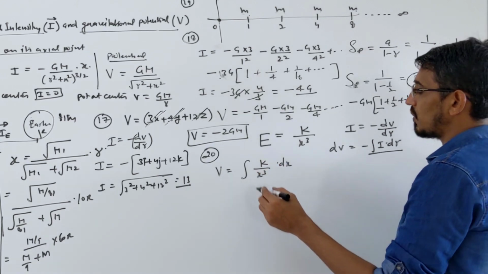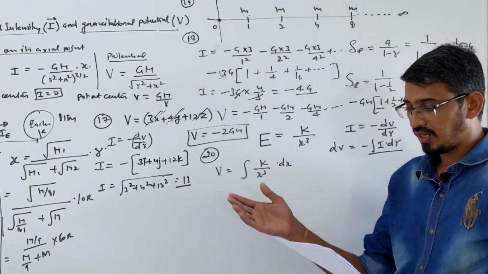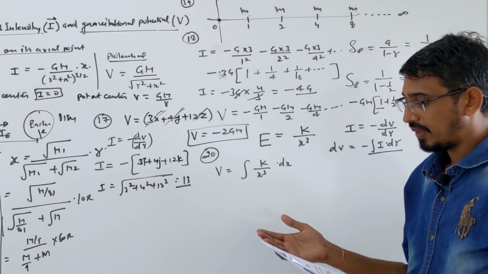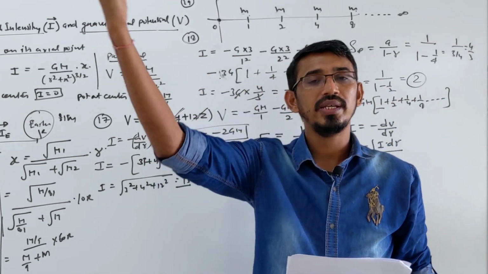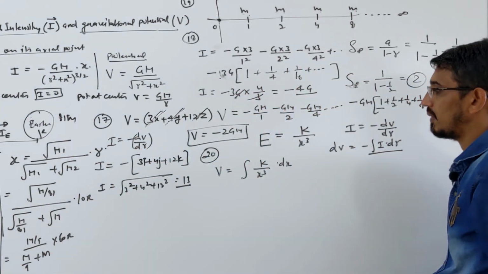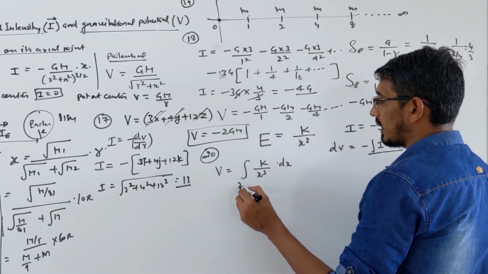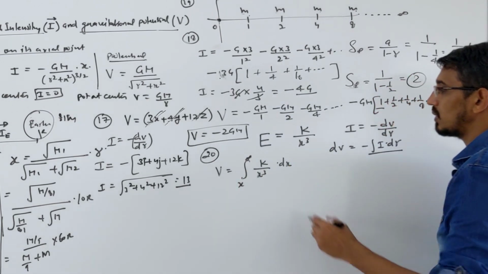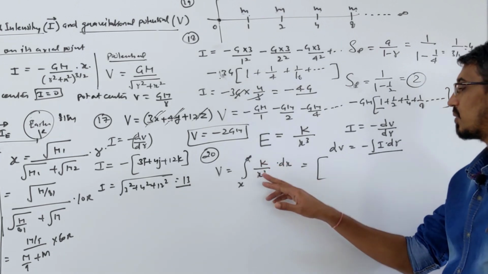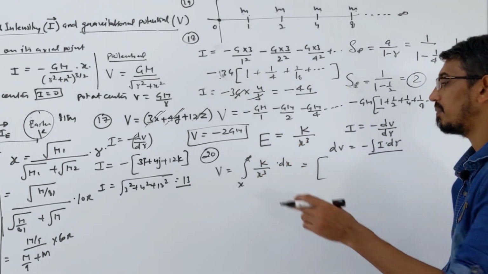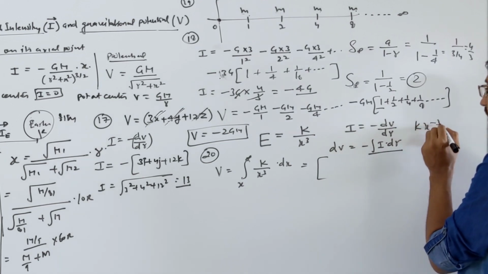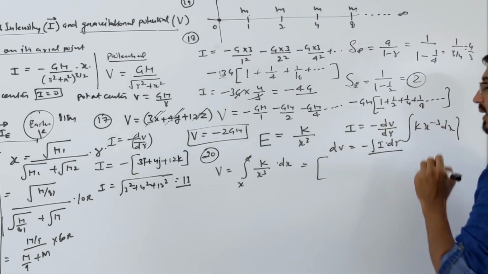So this range varies from where? They said potential at infinity is 0, and at some distance x we have to find it. So the range we can write is from x to infinity. So let's solve this. k is constant, x cube we take up, it becomes x power minus 3, into dx, and this you want to integrate.